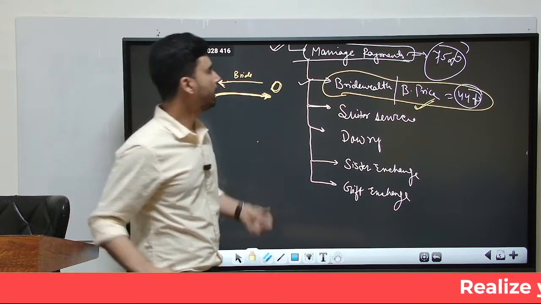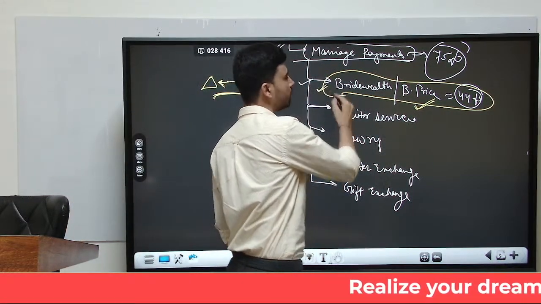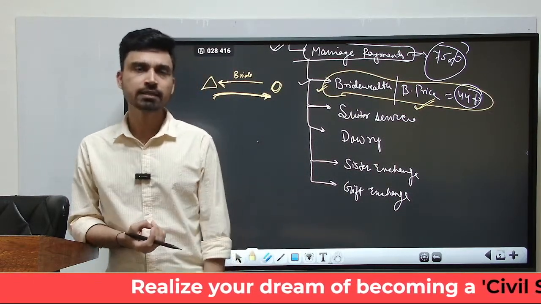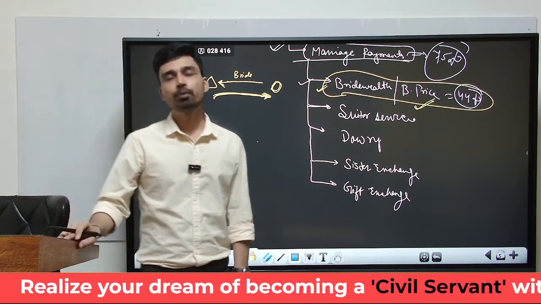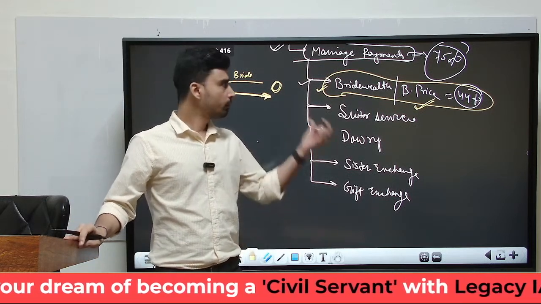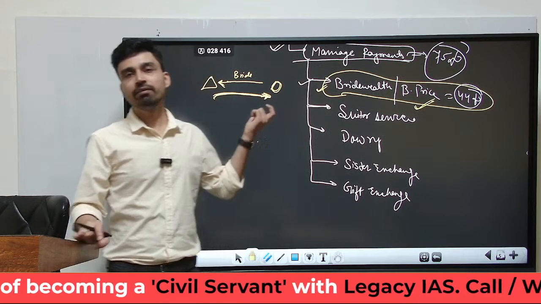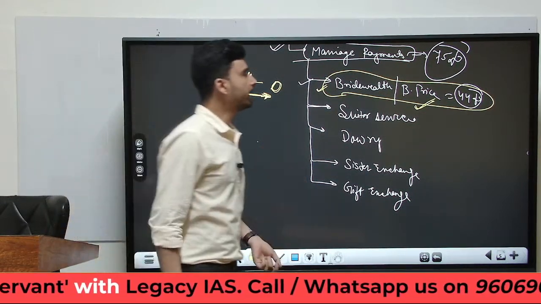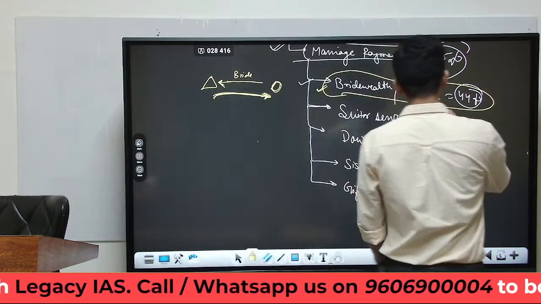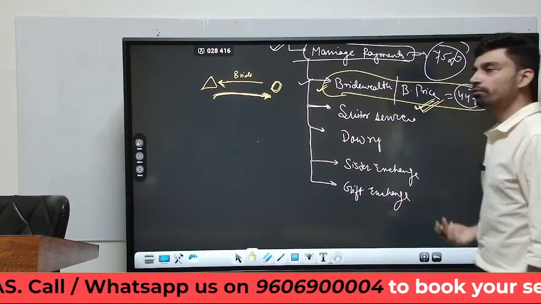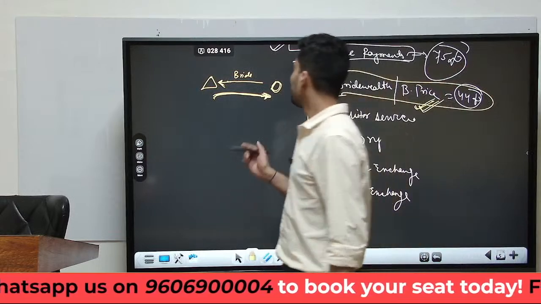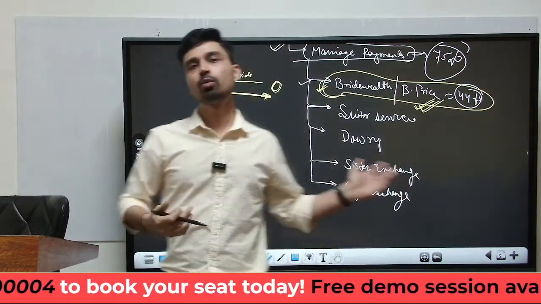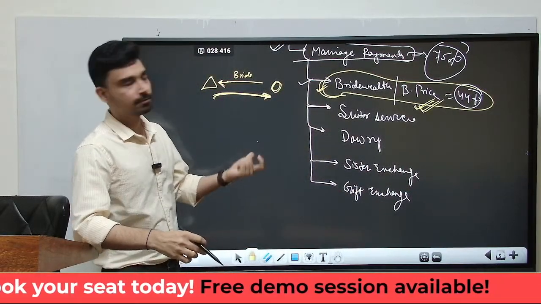So that is why we have the bride wealth or bride price. Now this is also one of the reasons why we see in many Indian tribal societies that they are suffering from a big problem of indebtedness, because the amount of bride price is very high in many tribal societies, and thus they take loans for paying this bride price. And since they do not have good jobs or good economic opportunities, they become trapped in this debt which they have taken for paying the bride price.